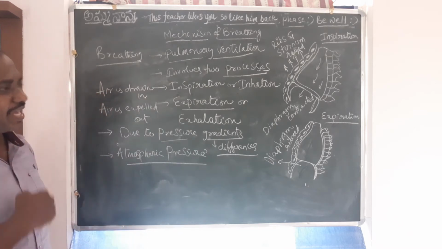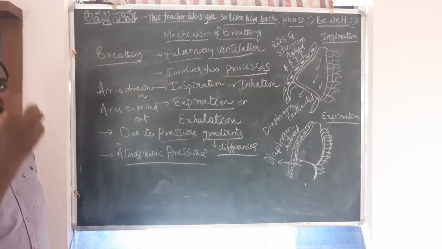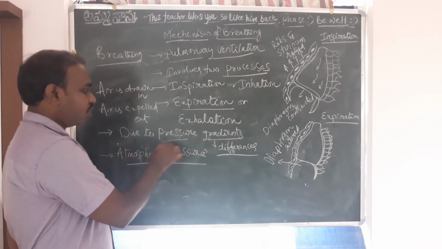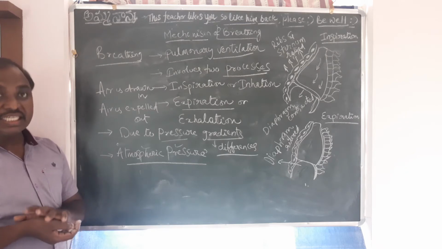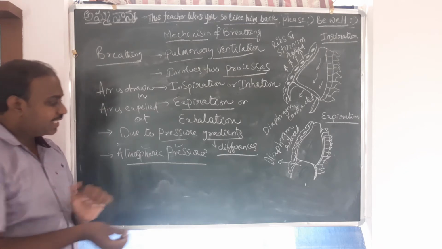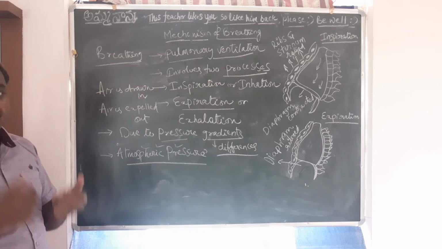Now this pressure has to be measured against the atmospheric pressure. Since lungs are involved here, we are measuring the pressure in the lungs against the atmospheric pressure. The pressure that is generated in the lungs against this atmospheric pressure. How is that pressure created in the lungs?